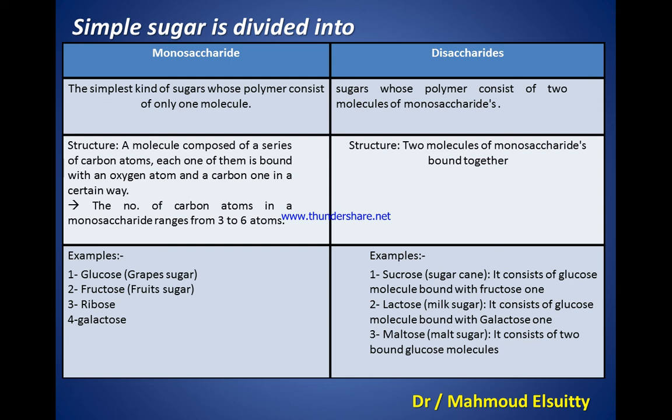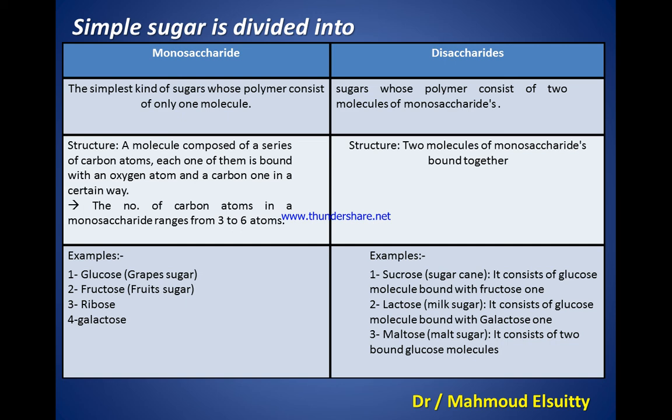Disaccharide. What is the meaning of disaccharide? Sugar whose polymer consists of two molecules of monosaccharides. The structure of disaccharides: they consist of two molecules of monosaccharides bound together. Examples of disaccharides: sucrose or cane sugar.